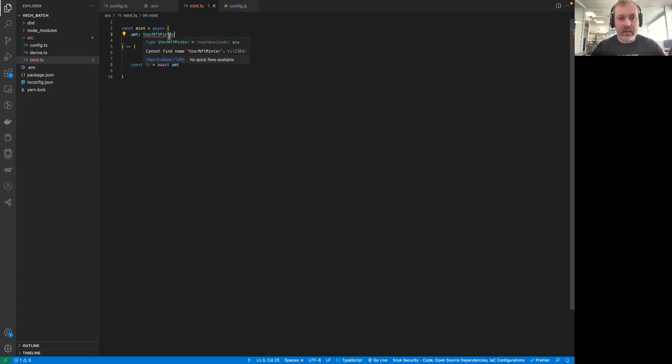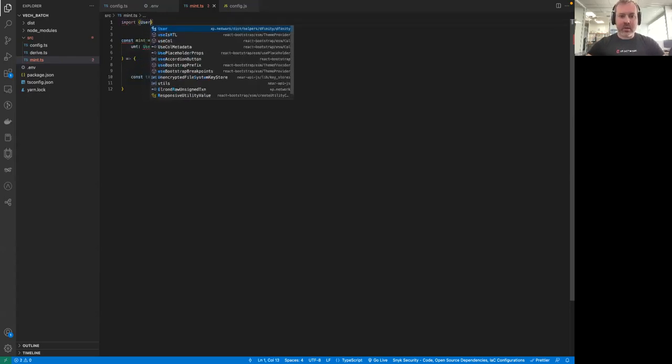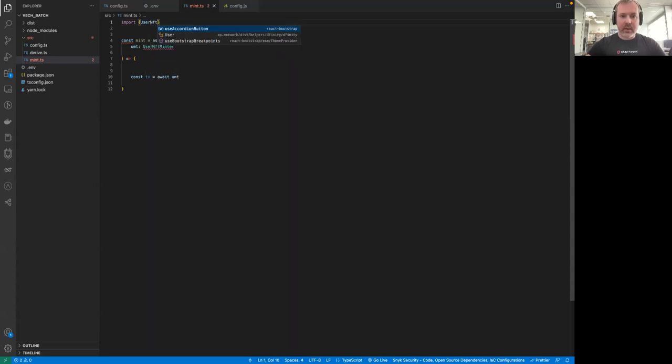And now it says that we don't have this, but we can actually import it. Okay, so let's do that. Let's import user NFT minter from XP.NETWORK. Okay, but as you can see, it says XP.NETWORK doesn't have this member.